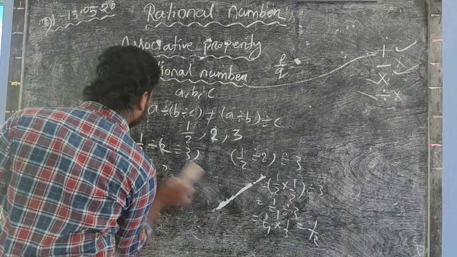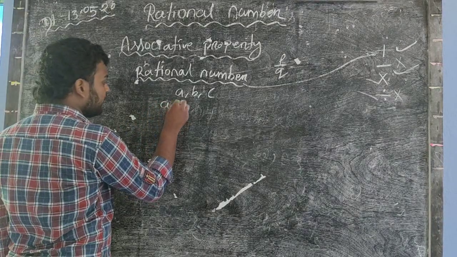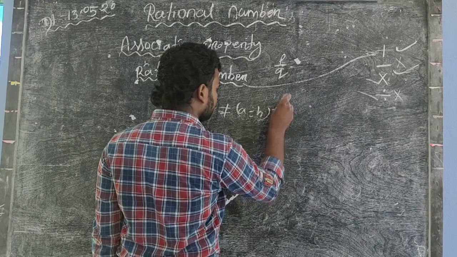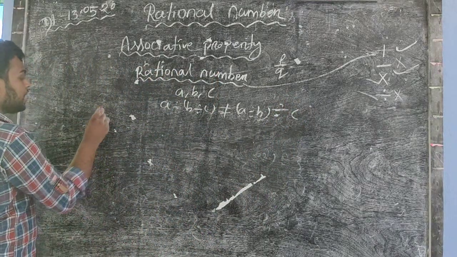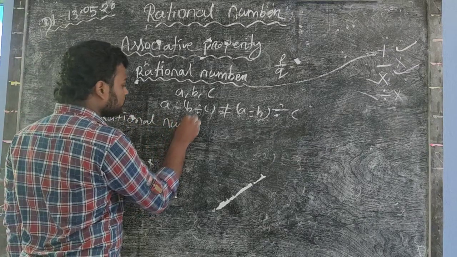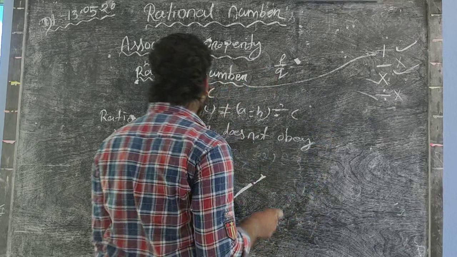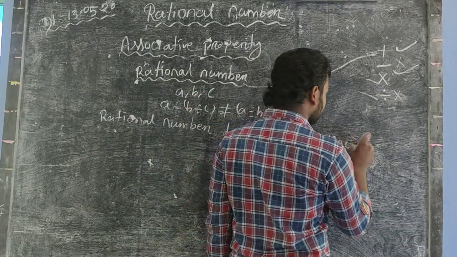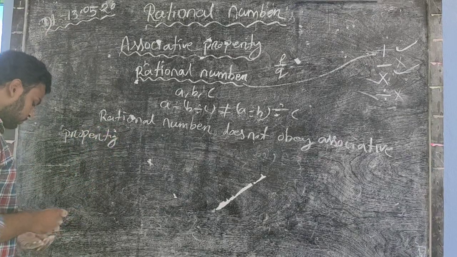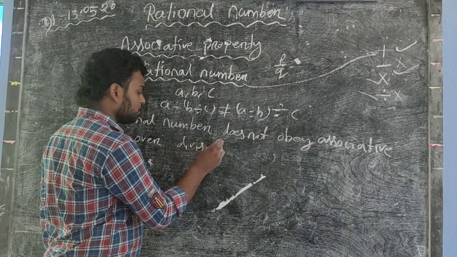So now we write that in the formula, A divided by B divided by C is not equal to A divided by B divided by C. So I write that rational number does not obey associative property over division. Okay.